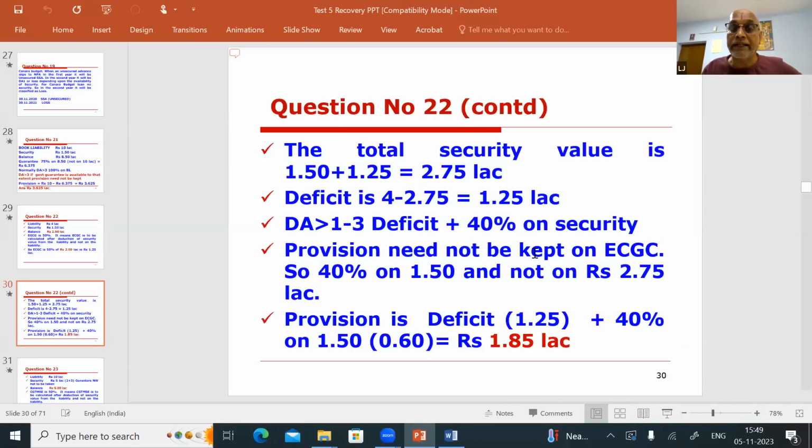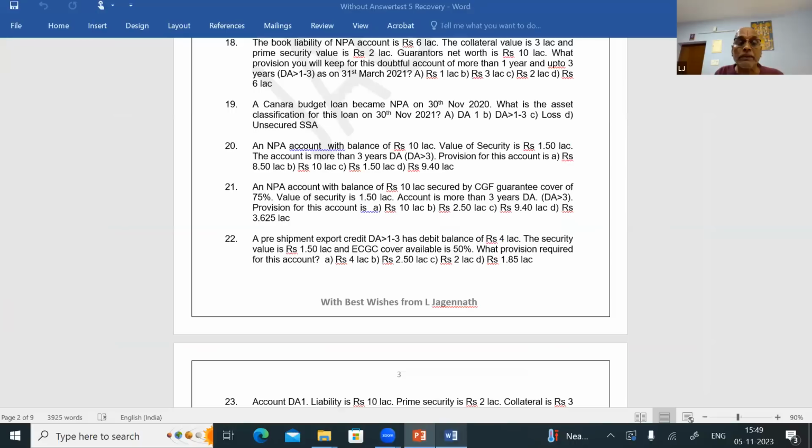You already calculated 1.25 plus 40% on the 1.50, that is 0.60. So 1.25 plus 0.60 is equal to 1.85. Okay. So the answer for question number 22 is 1.85 lakhs. That is question number 22.